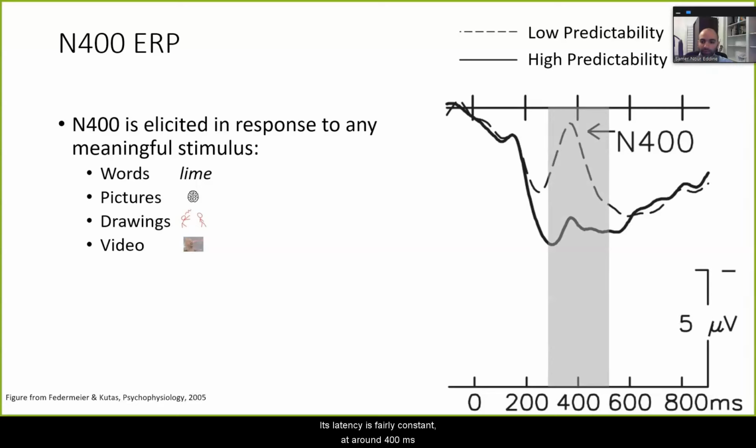Its latency is fairly constant, at around 400 milliseconds, but its amplitude typically reflects the difficulty of accessing the semantic features of that word. Now this particular ERP illustrates the effect of word predictability. Words that are predictable in sentence context are easier to process, which is reflected in a smaller amplitude N400 compared to less predictable words.